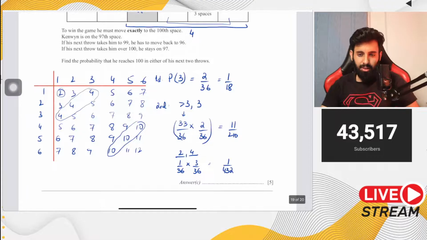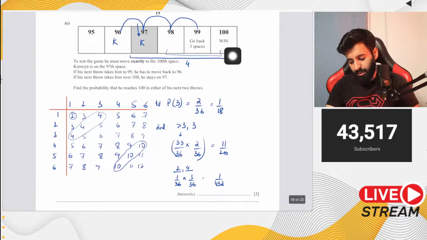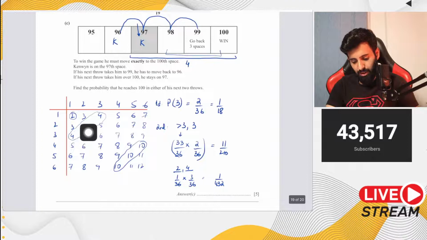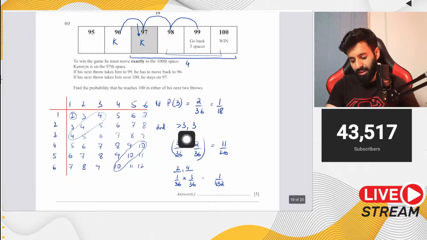Okay, and now let's see if there's any other way of winning. No, I don't think there's any other way of winning. One way is that he wins in the first attempt, for which he needs a 3, and the probability of that is 2 upon 36. The other way is that he gets a score which is more than 3, and that's useless, so then he gets to go again, and in the second attempt, he gets a 3. Ignoring the 1 2 and the 2 3s, all 33 scores are more than 3, so that's 33 upon 36 into 2 upon 36, because that's the probability of getting a 3 in the second attempt.